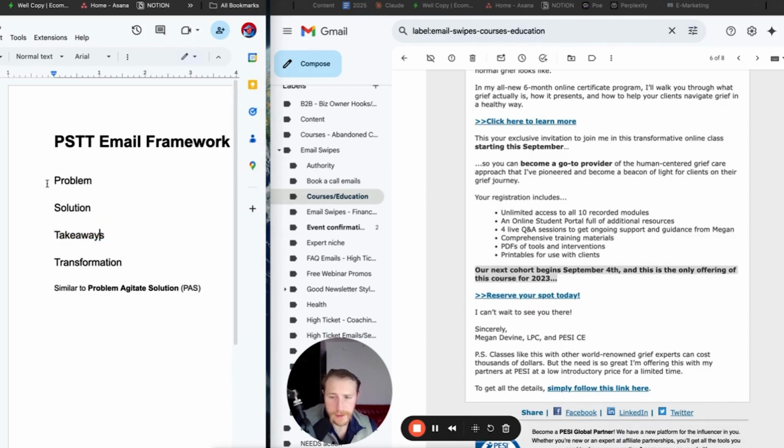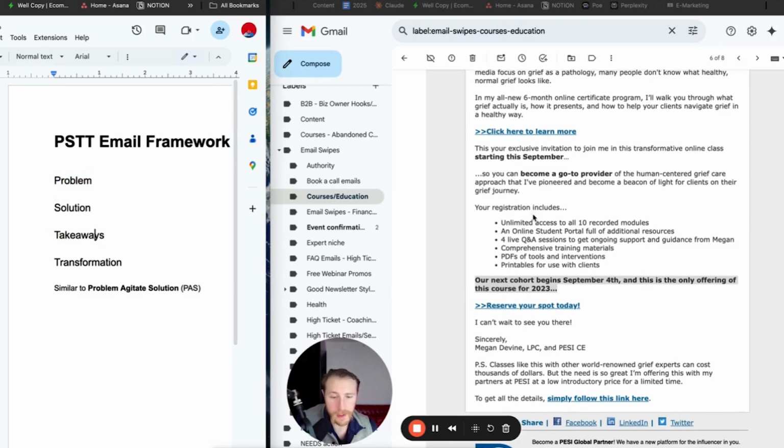This example is more flip-flop, problem, solution, transformation than the takeaways. So not every single email will kind of follow that same format. So it won't always be problem, solution, takeaways, and then the transformation. So it's important to know that these emails always have those 4 core elements.